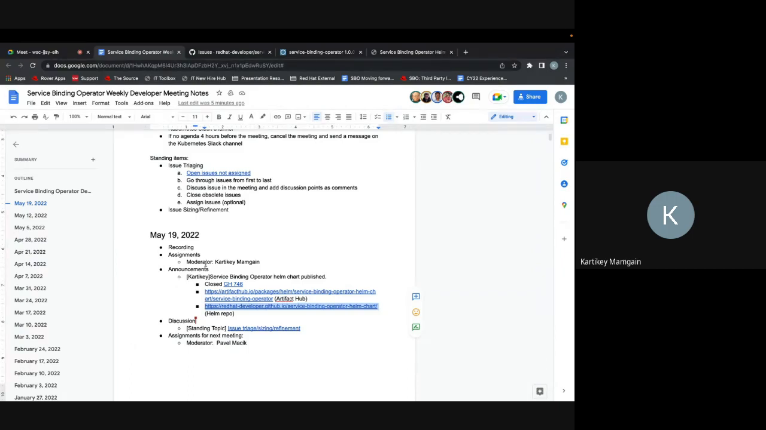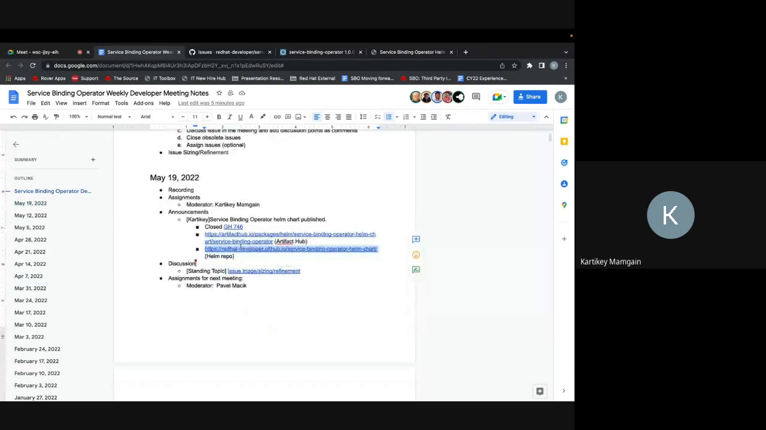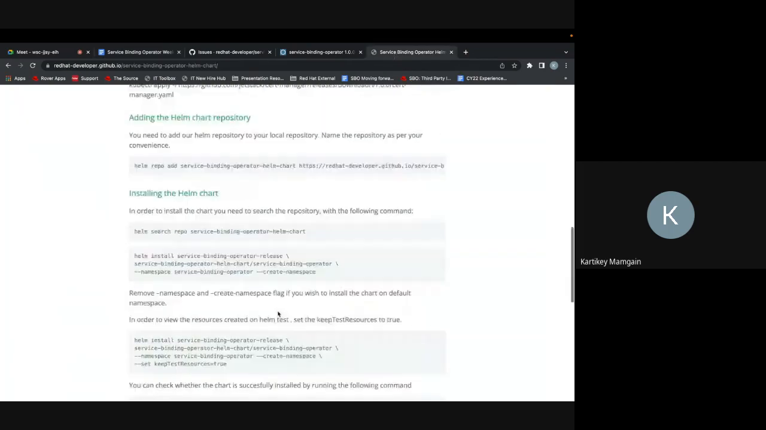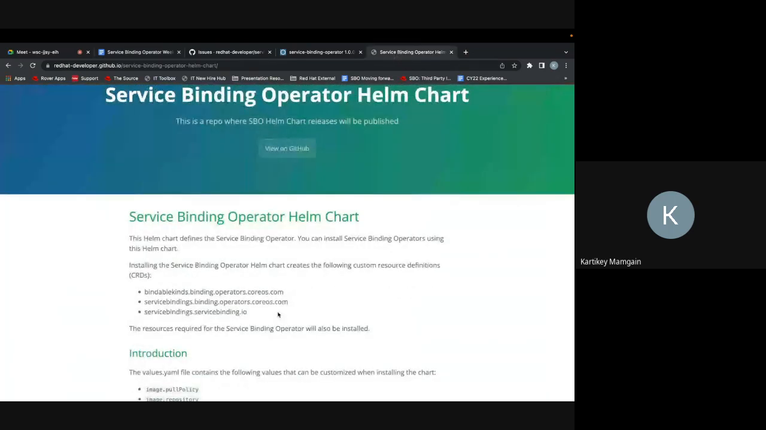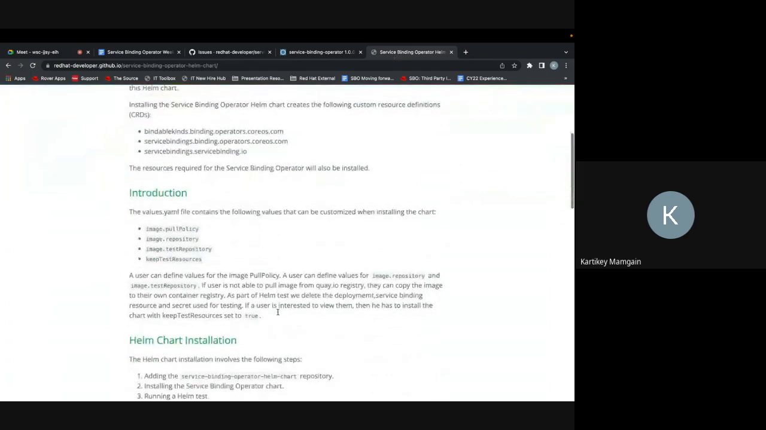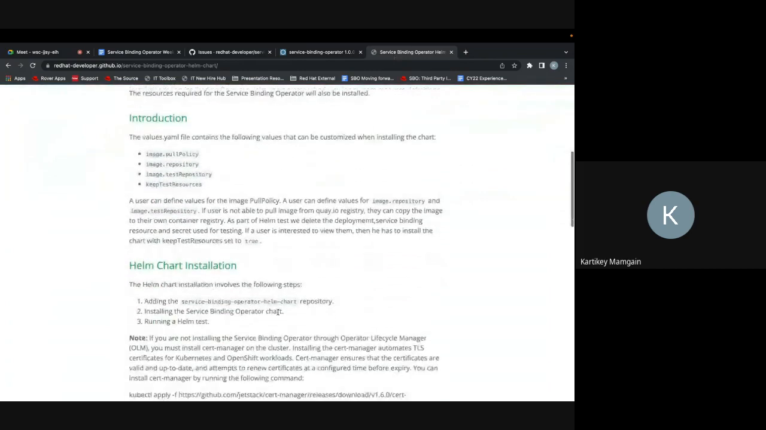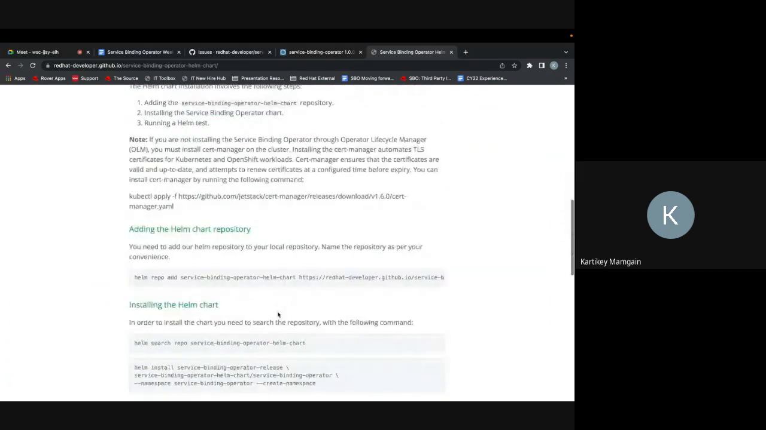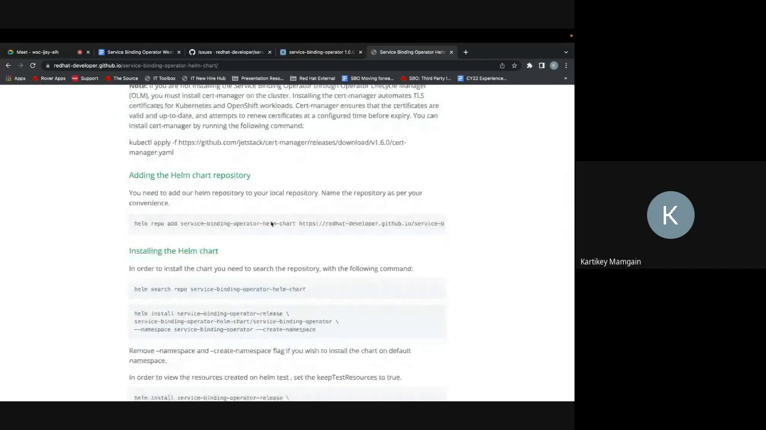As per the agenda today, we have an announcement: the Service Binding Operator Helm chart has been published, and you can find the links in the doc. It has been added to Artifact Hub, and the Helm repo for it is there. You can find the documentation and the steps to follow for getting started with it. It would be a way for us to reach out to native Kubernetes users who do not have access to Operator Hub, to install the operator and use it. So please do that and provide us feedback on it.